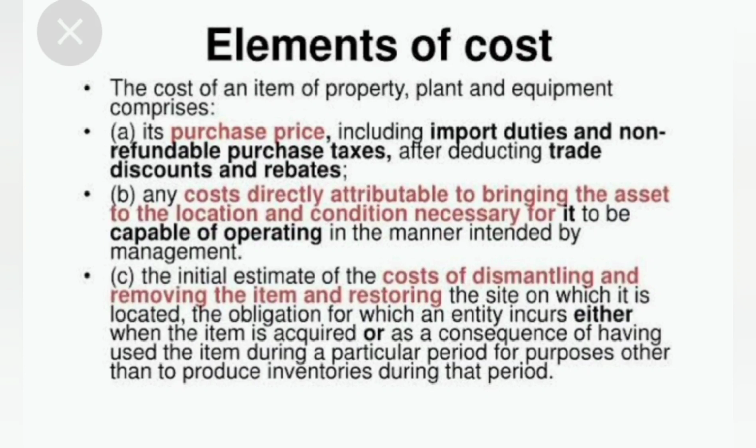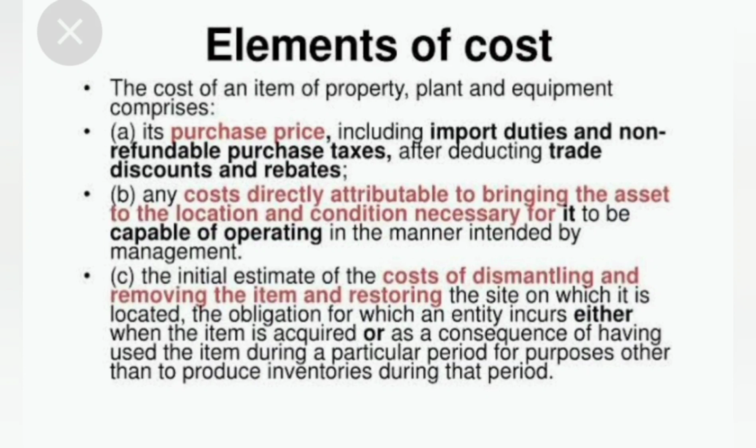A cost of an item of property, plant, equipment: its purchase price including import duties, non-refundable purchase taxes, deducting trade discount and rebate. So these are elements of cost.